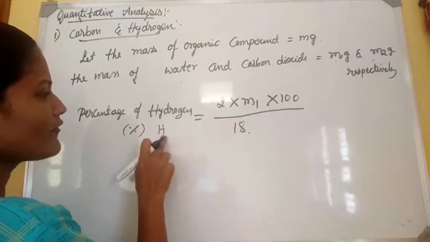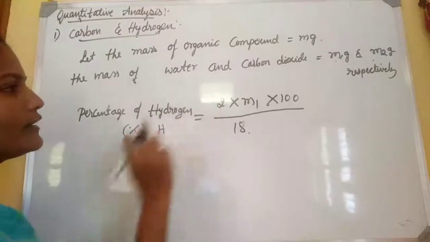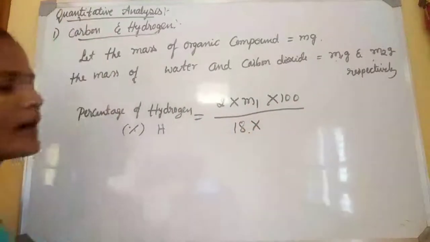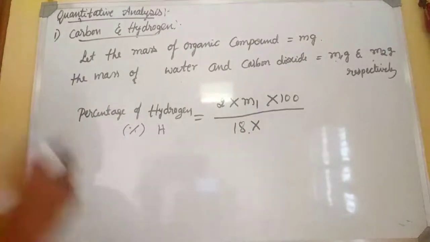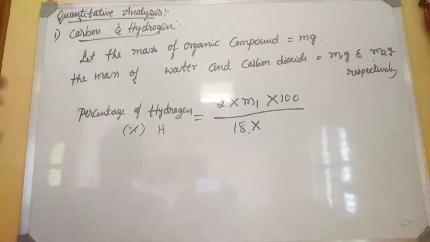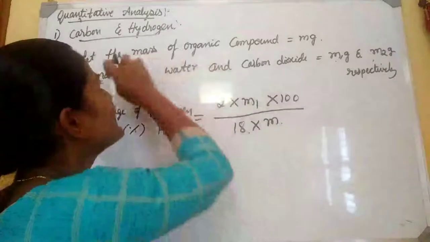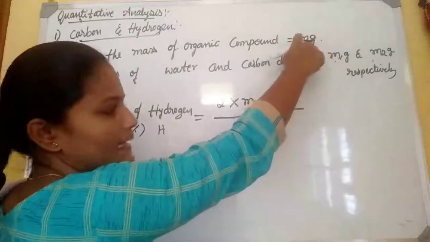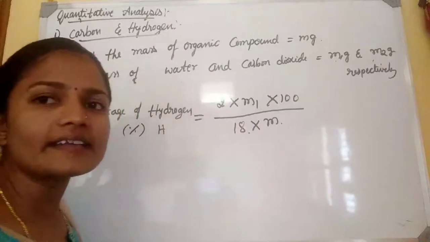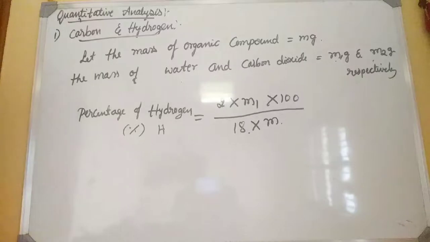The hydrogen we obtain is in the form of H2. That's why it is 2 m1 into 100 by 18 into m. You understood what 18 is, right? 2 plus 16 is 18. Okay? 18 into m, that is the mass of the given organic compound, m gram. By knowing this, we can calculate the percentage of hydrogen. Get it?